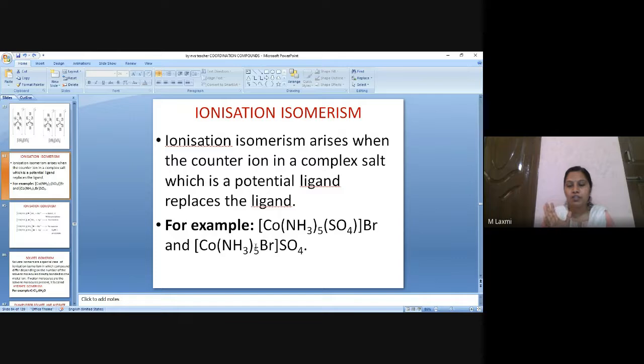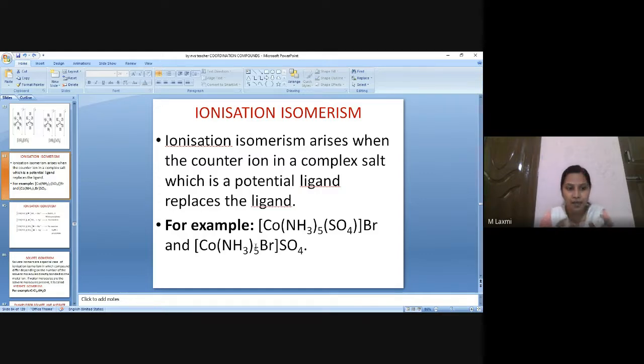Ionization isomerism, from the term only you can get the clue. Which part of a coordination compound will undergo ionization? The one which is present outside the coordination sphere. So who will be present outside the coordination sphere? The outstanding fellow, that is the counter ion. So here we are going to deal with the counter ion. You can easily remember: the counter ion present in a coordination compound will be potent in such a way that it is going to replace the ligand which is present inside the sphere. This is ionization isomerism.